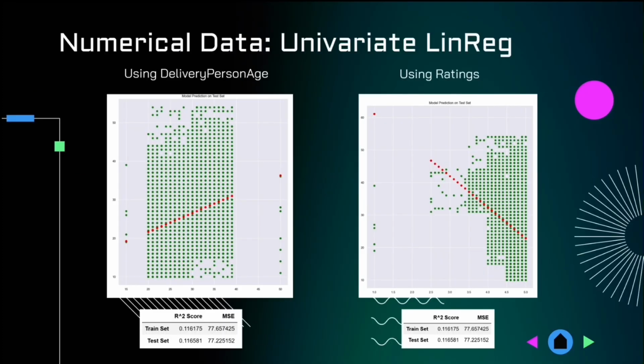From the 19 features, we had only 2 that were numerical, age and ratings. From the EDA we did, age and ratings have a decent correlation with delivery time. So we decided to start with linear regression. These are the results for the univariate linear regression models. The results were not that good, it had very high MSE.